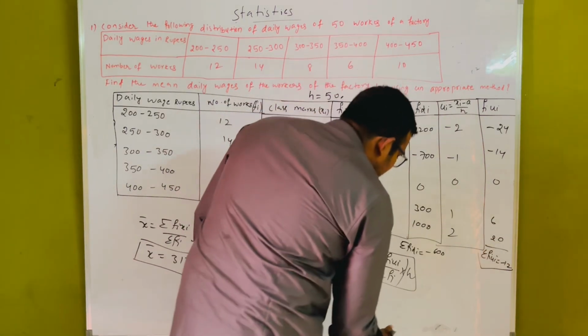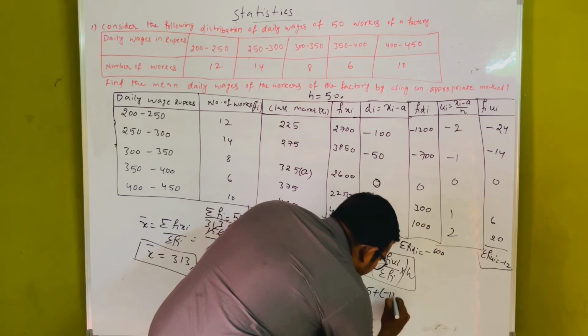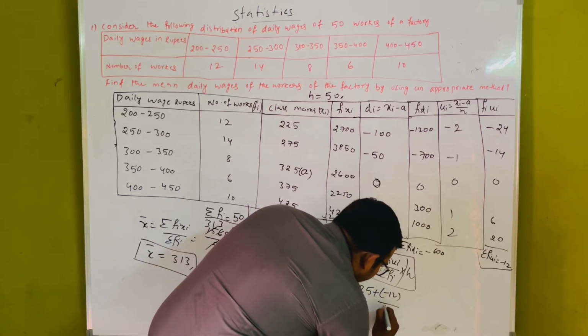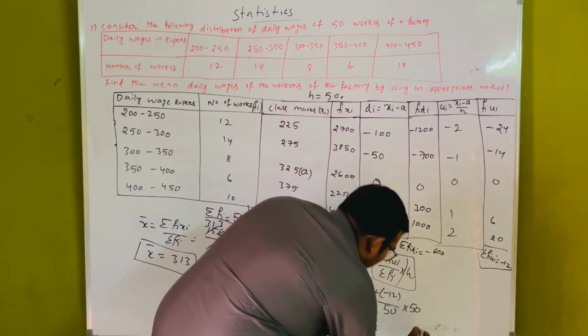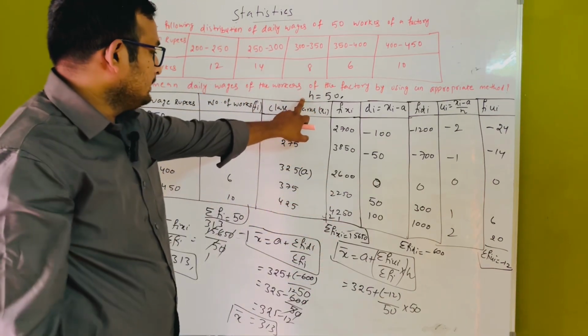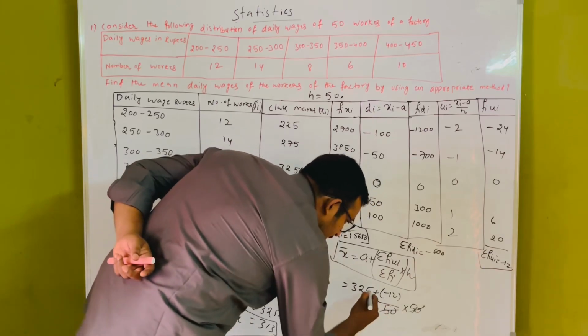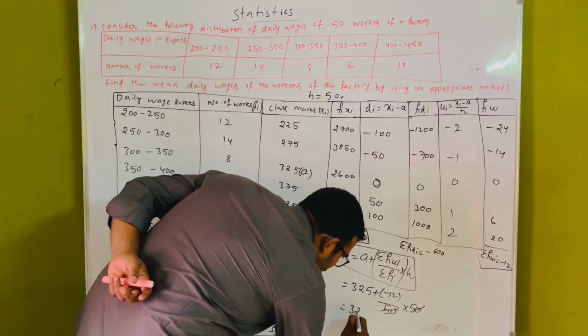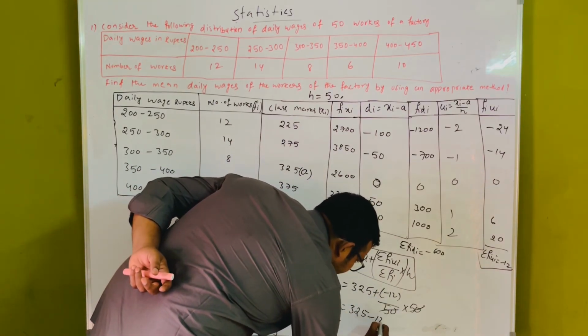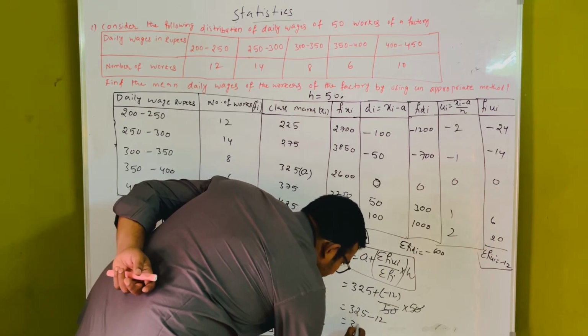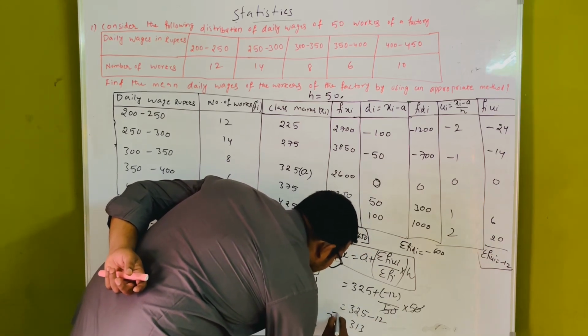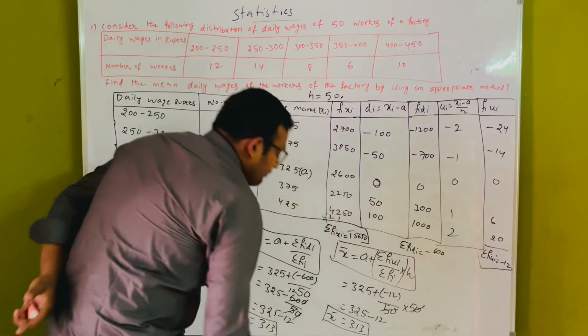Sigma fi ui is nothing but minus 12 by 50, and h is also 50. H is already given, that is the size of the class. This 50 will cancel. Here 325 plus minus 12, then 325 minus 12 is 313. This is the step deviation formula.